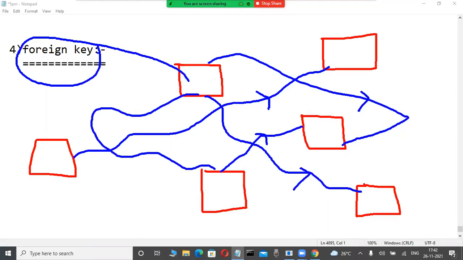Referential integrity is a constraint. What is that referential integrity constraint? Foreign key. This foreign key is not available in a DBMS software. In the olden days, other software was there; in that one,